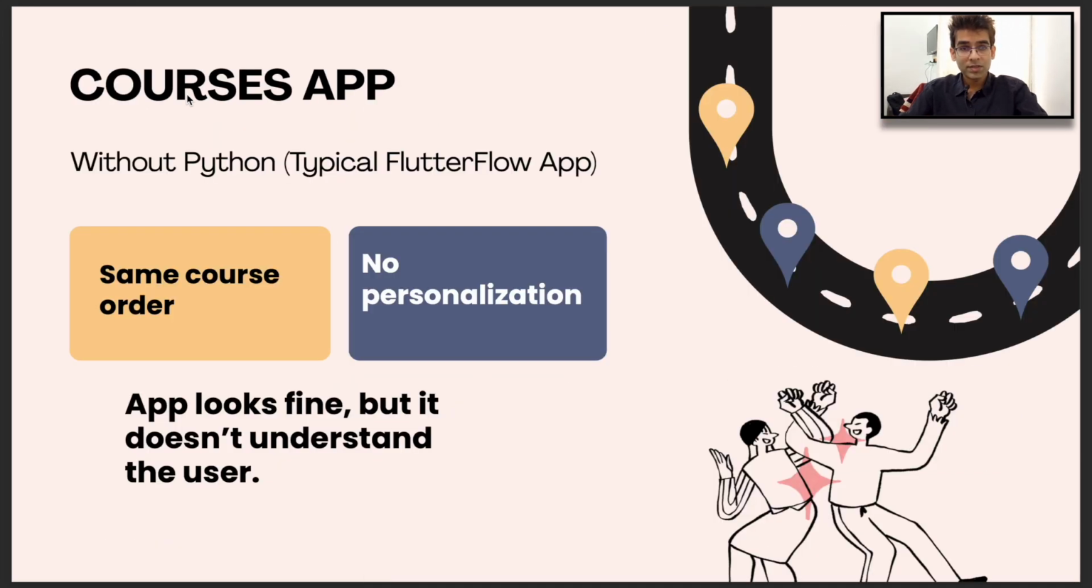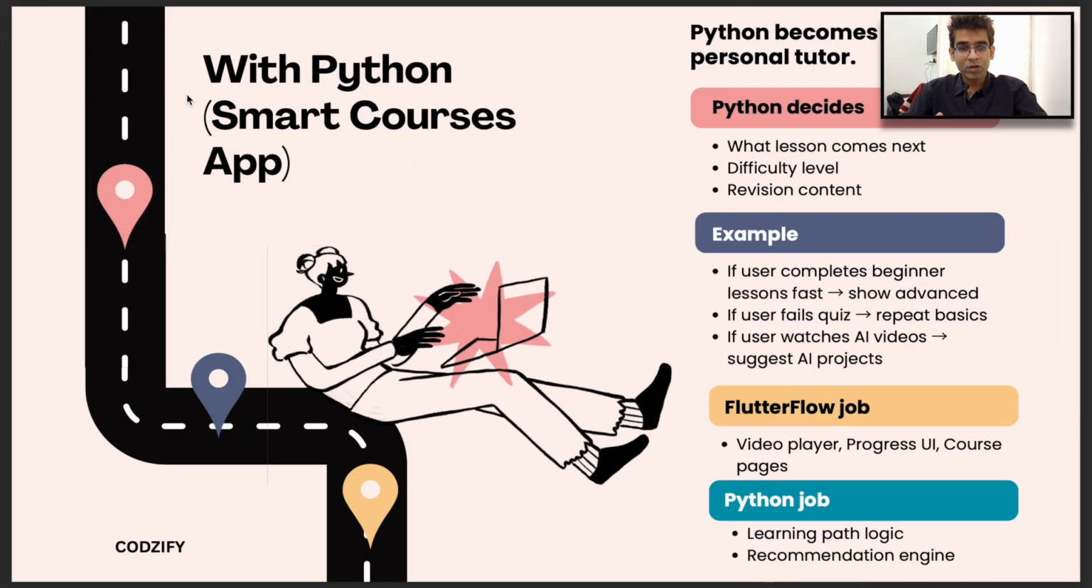Without Python, we see the same course order and no personalization for students, right? But with Python, we can make it a personal tutor. Python decides what lessons come next, difficulty level and revision content. If the user completes beginner lessons fast, then the app will show advanced. If the user fails a quiz, then repeat the basics. If the user watches AI videos, then suggest more AI videos.